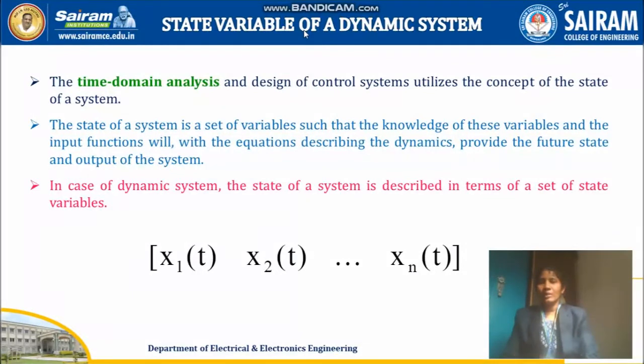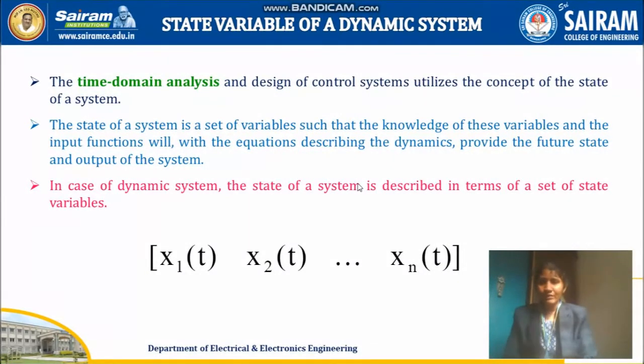Why do we need a time domain analysis in the design of a control system? To do this time domain analysis, we have to utilize the concept of state, that is the concept of state variable. The state of a system is nothing but a set of variables, that is a set of state variables, such that the knowledge of these variables and the input function, with the equations describing the dynamics, provide the future state and the output of the system.